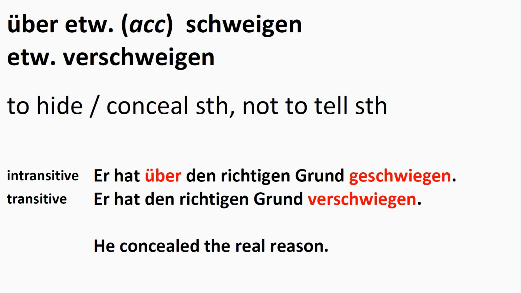Then we have über etwas schweigen, etwas verschweigen. It means to hide, conceal something, not to tell something. And our two examples. Hat über den richtigen Grund geschwiegen. Hat den richtigen Grund verschwiegen. So he concealed the real reason.